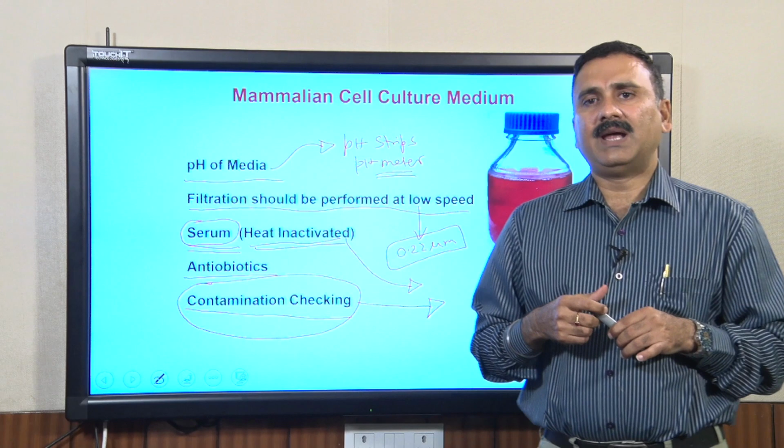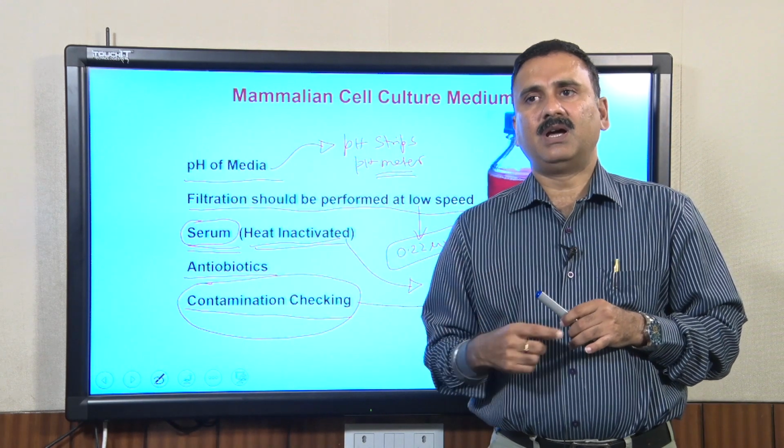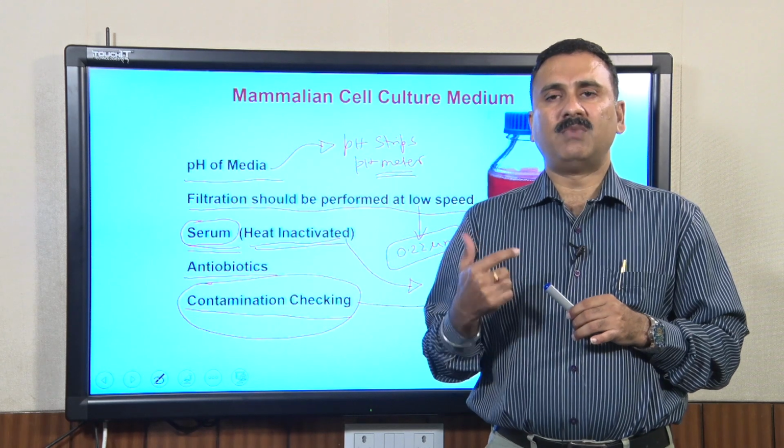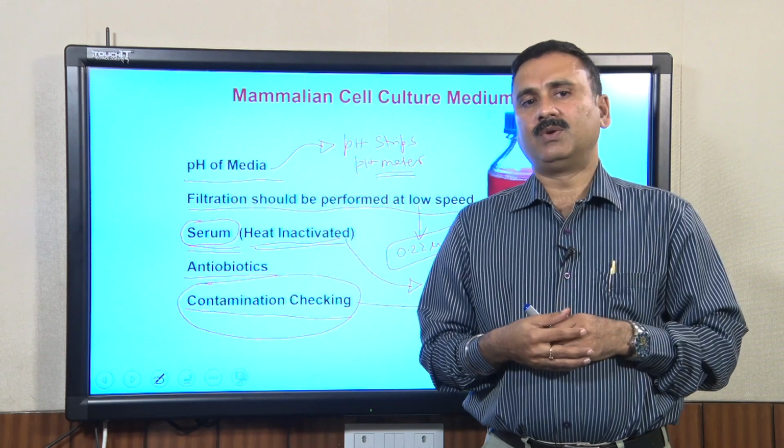So, with this we would like to conclude our lecture here, and in the next lecture we are going to discuss how to monitor the growth of the prokaryotic as well as the eukaryotic cells.